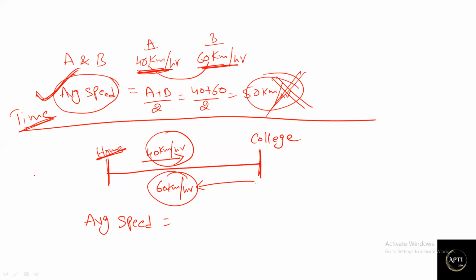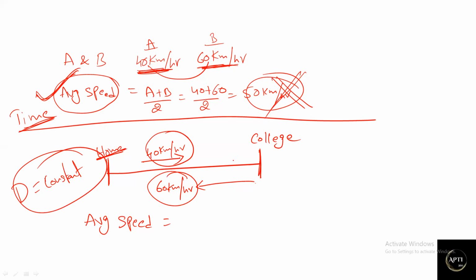Here the important part you need to identify is that the distance is constant. Whatever distance he travels from home to college in the morning, the same distance is traveled from college to home in the evening, so distance is constant.